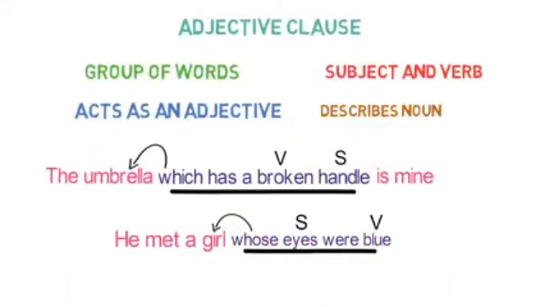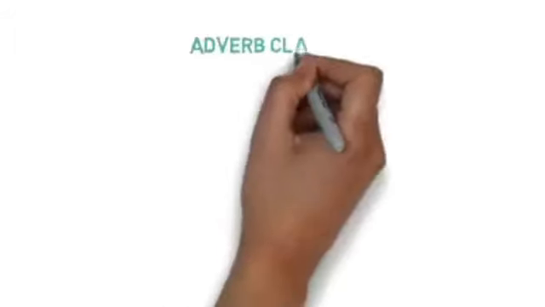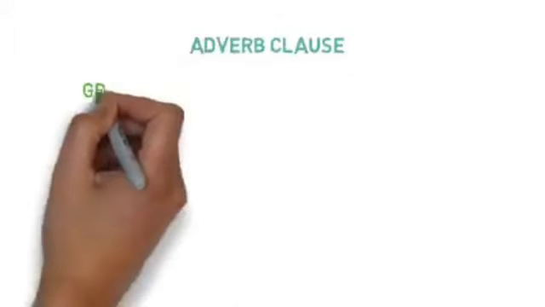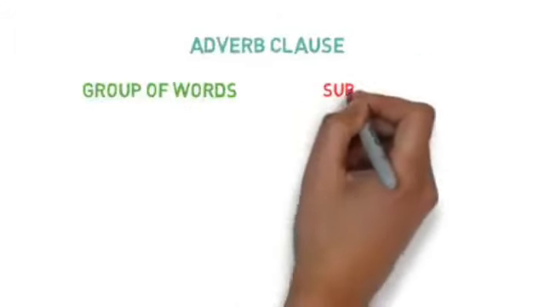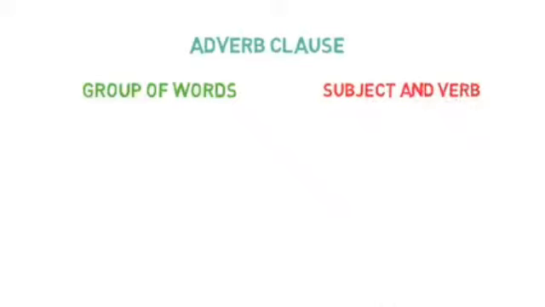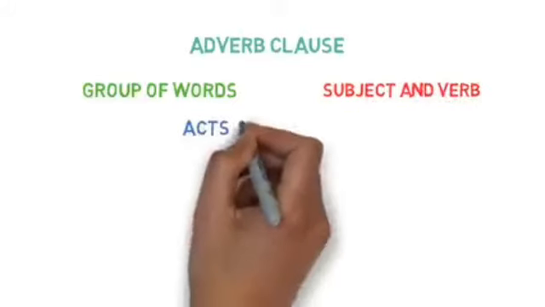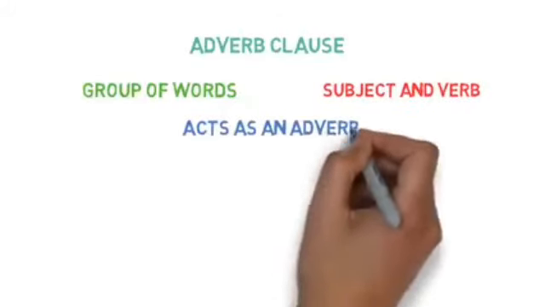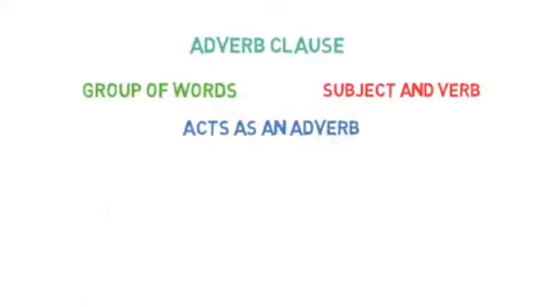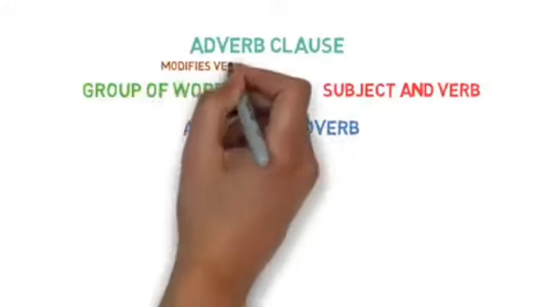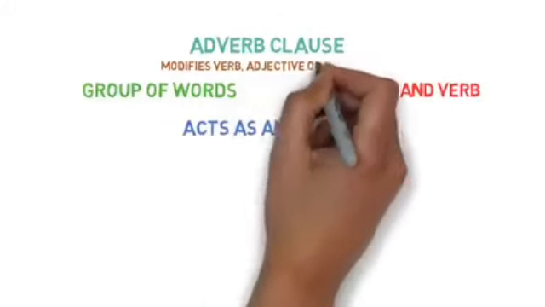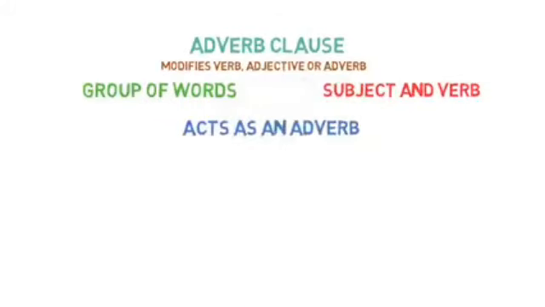So now we are at the end of the class. Now let me show you what an adverb clause is. Here also you will see this is a group of words with a subject-verb combination, and it will work in a sentence as an adverb. And what does an adverb do? We know very well. It modifies the subject, verb, adjective and other adverbs in the sentence.